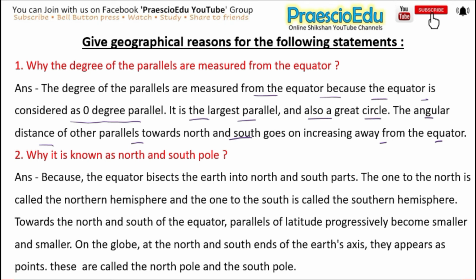The next one is: why is it known as North and South Pole? And the answer is, because the equator bisects the earth into north and south parts. The one to the north is called the northern hemisphere and the one to the south is called the southern hemisphere. Towards the north and south of the equator, parallels of latitude progressively become smaller and smaller. On the globe, at the north and south ends of the earth's axis, they appear as points. These are called the North Pole and South Pole.